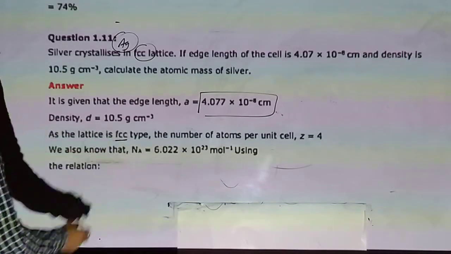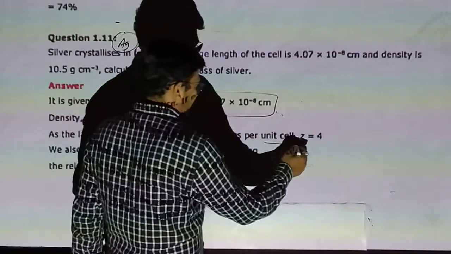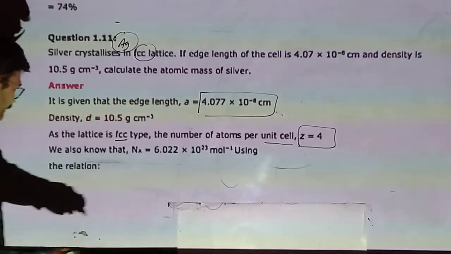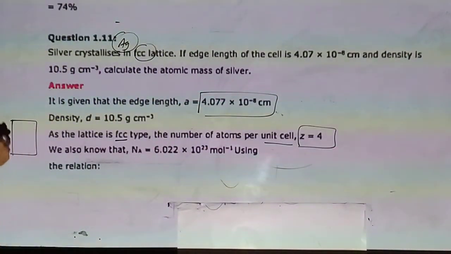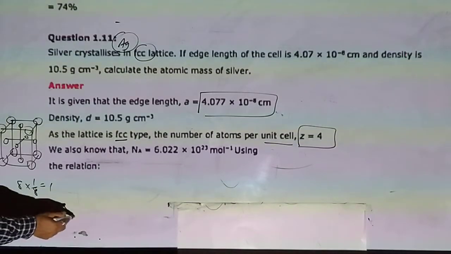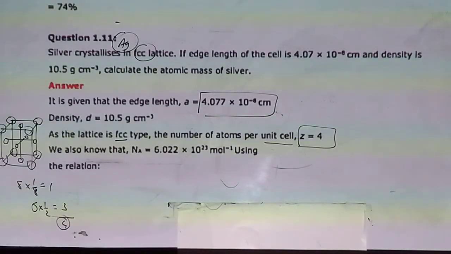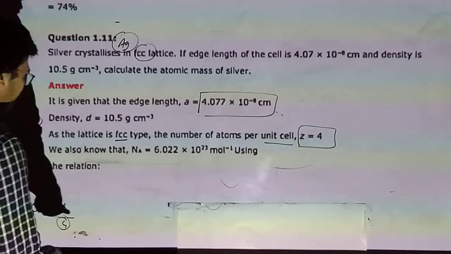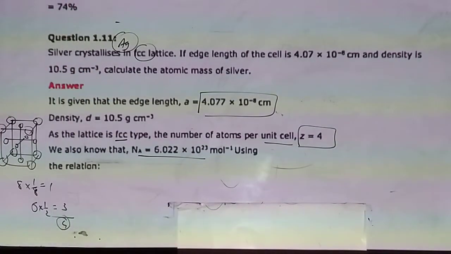In the FCC type of structure, the number of atoms per unit cell is 4. In FCC, you can see spheres are present on the corners and 6 on the centers of the faces. So 8 into 1 by 8 is 1, and 6 of 1 half is 3. So total spheres are 4. And we also know the Avogadro number 6.022 10 raised to 23.